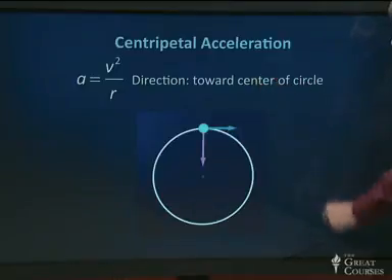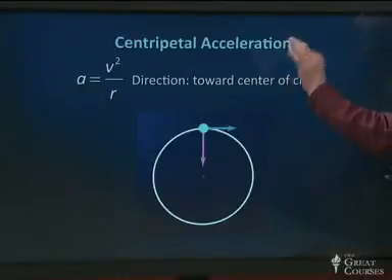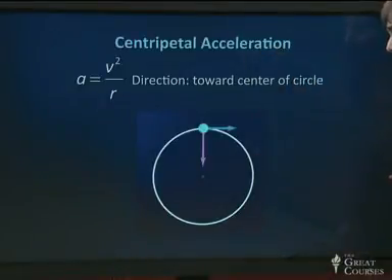And we know something else about the acceleration. We know its direction is toward the center of the circle, and for that reason it's called centripetal acceleration. Not centrifugal. That word is banned. But centripetal, which is also a word that can cause confusion, but I'm at least going to use it, means toward the center. The acceleration points toward the center of the circle, and as the ball goes around in its circular path, there it goes.